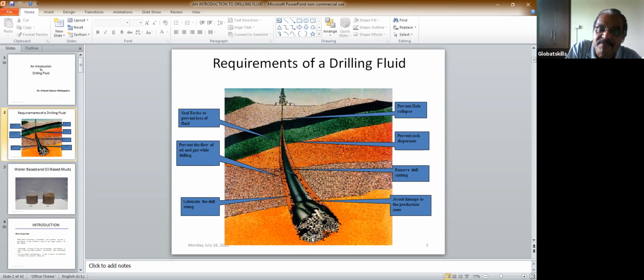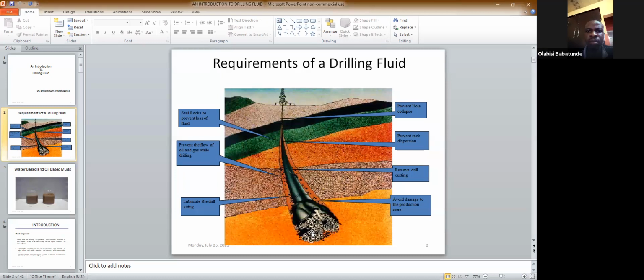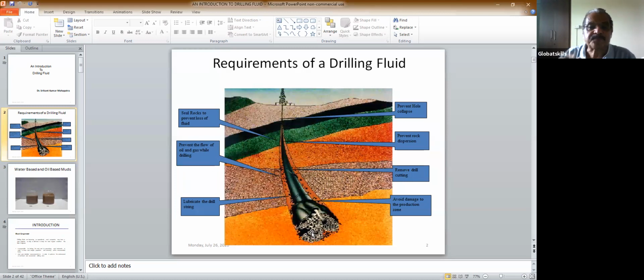Here it is the same. When we are drilling a hole in the earth surface, because of the frictional forces, it gets heated up, so you need to cool it. So one of the purposes of the drilling fluid is to cool that bit.